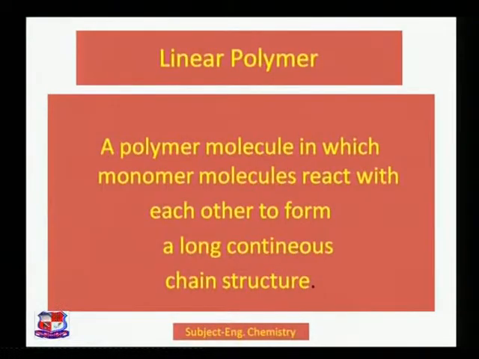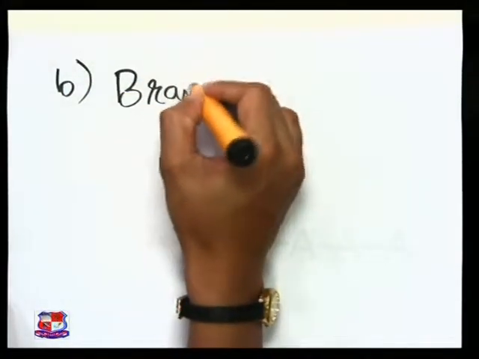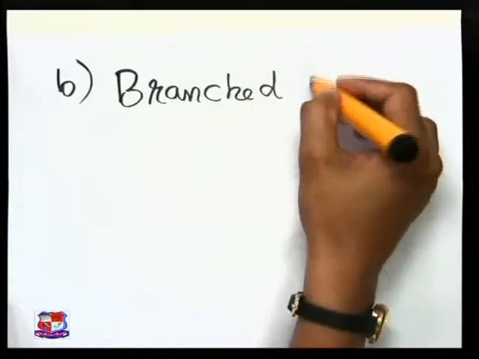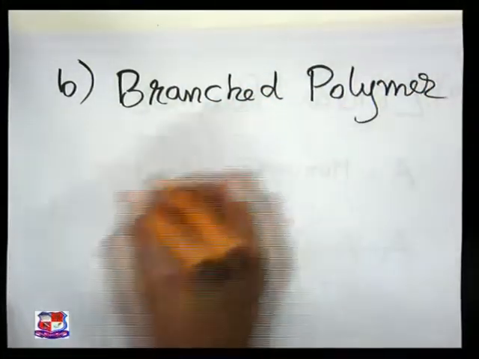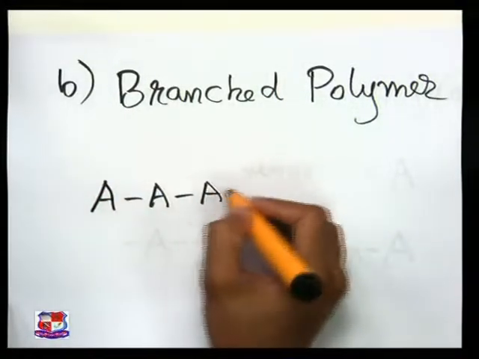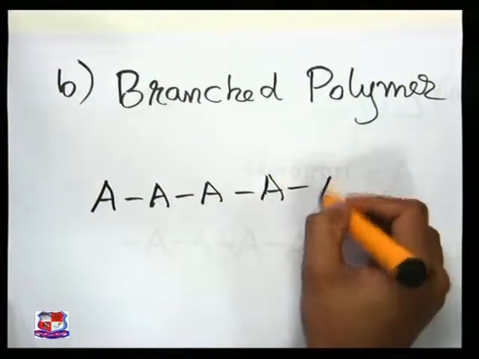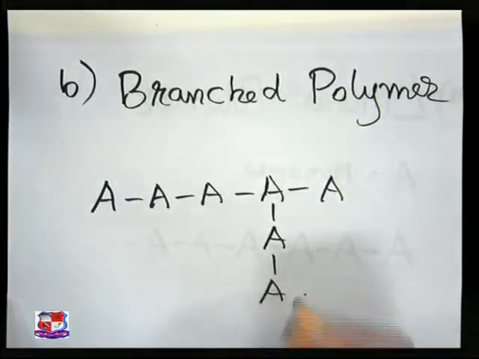See how this branched polymer is formed. Look here, the second type, branched polymer, that is how we will draw. It is very simple. There is one main chain, and then there is another branch of monomer hanging on this main segment.